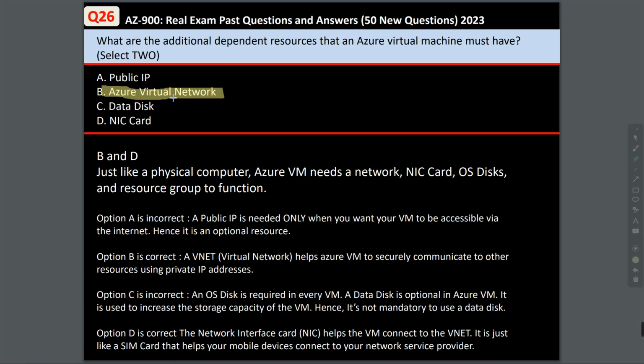Option C is also not mandatory. An OS disk is required in every virtual machine. A data disk is optional in an Azure virtual machine. It is used to increase the storage capacity of the virtual machine, so this is not mandatory. And option D is also correct. The network interface card, NIC, helps the virtual machine connect to the VNet. It is just like a SIM card that helps your mobile connect to the network service provider. So these two are mandatory and every other one is optional.